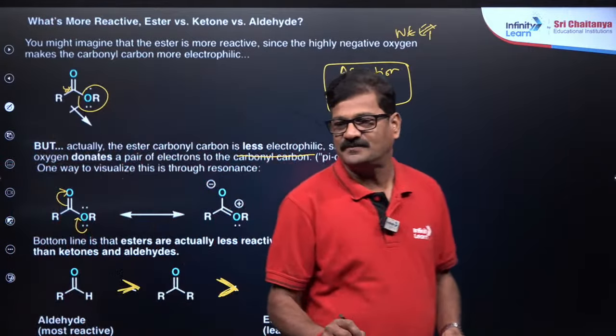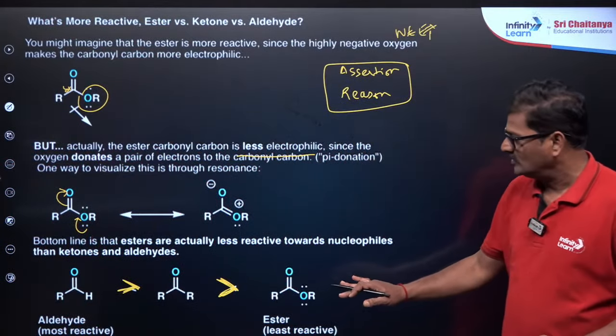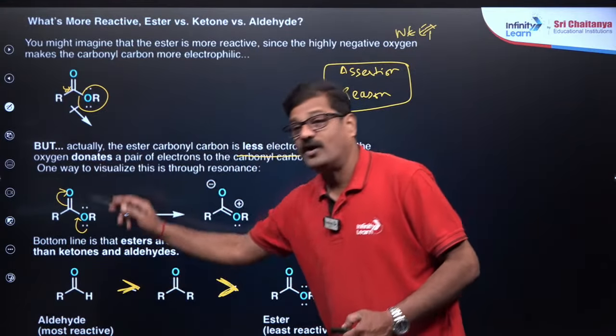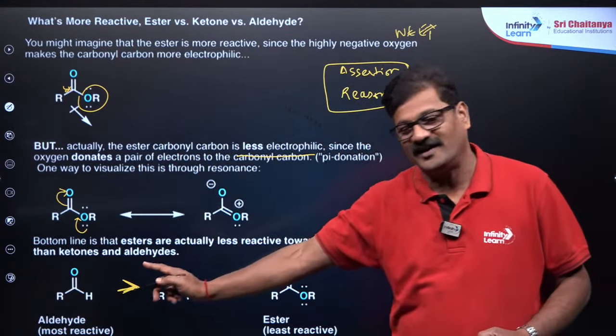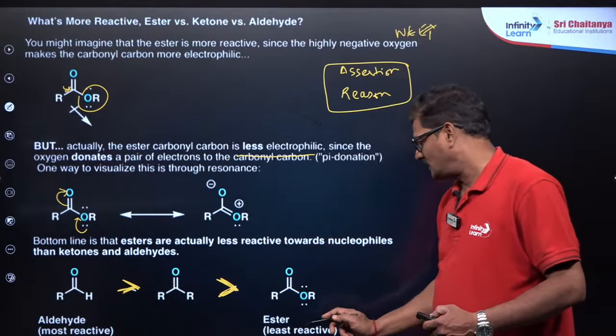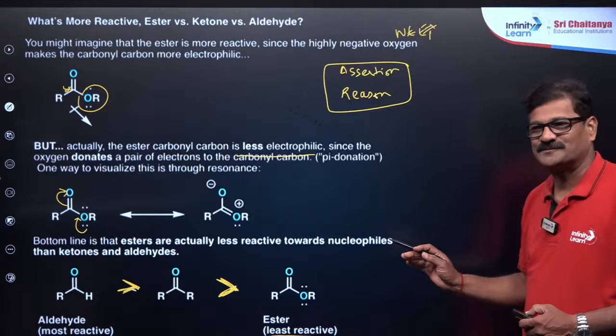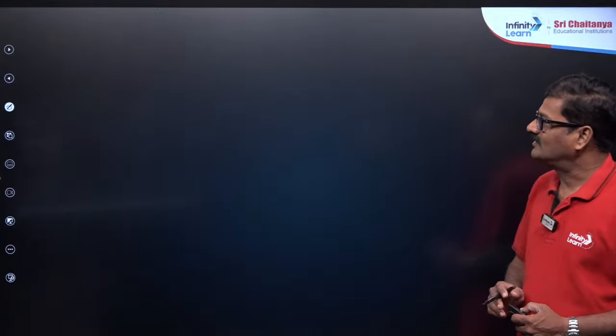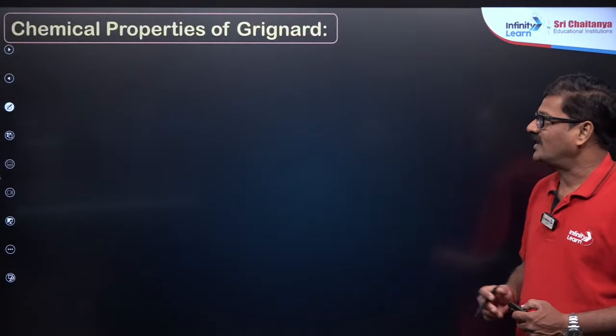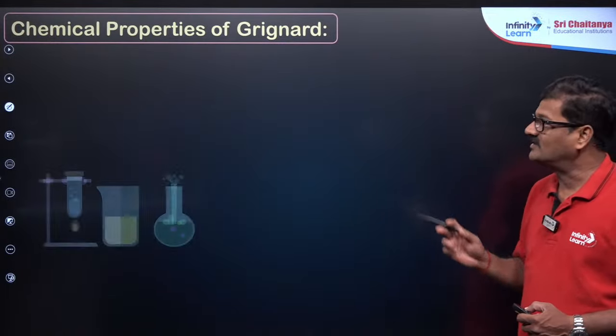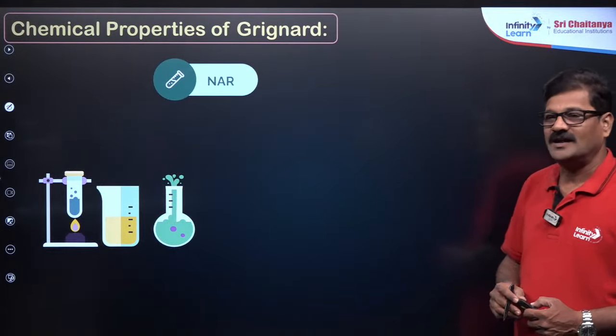This is the way it is wrongly printed. I just want to make it: formaldehyde is more reactive than any aldehyde, then ketone, then ester is the least reactive, beta. Fine, any doubt? Clear? Okay, now let us see some more reactions, chemical properties of Grignard reagent and NAR.